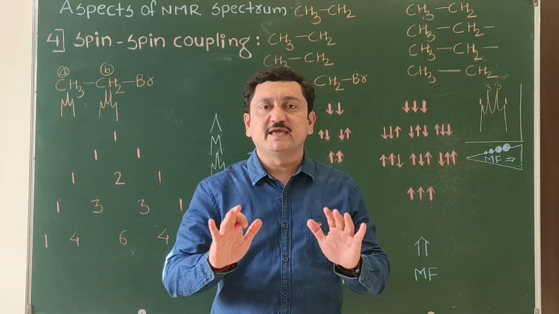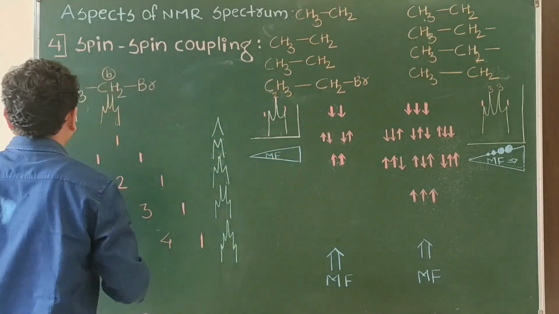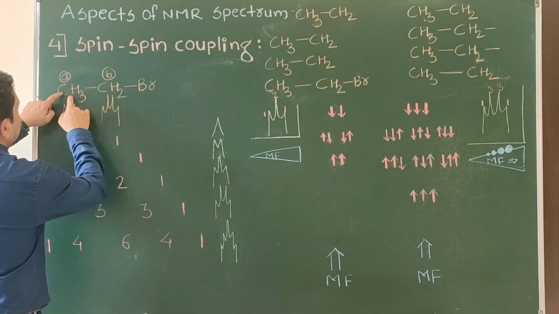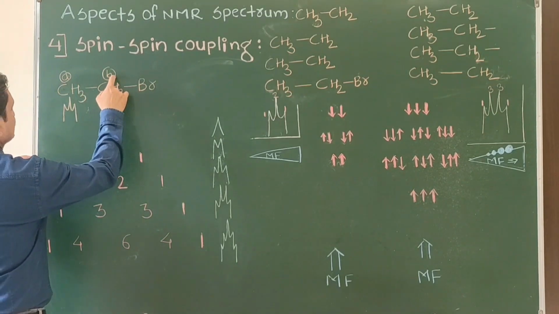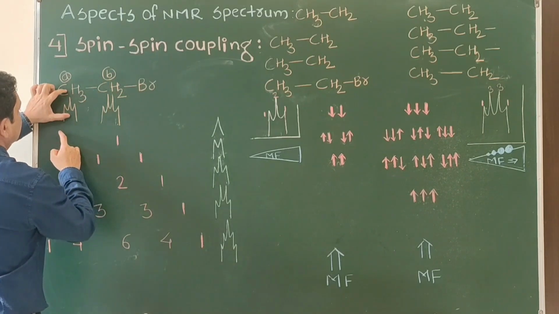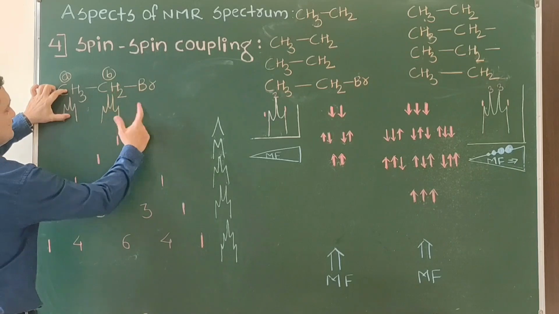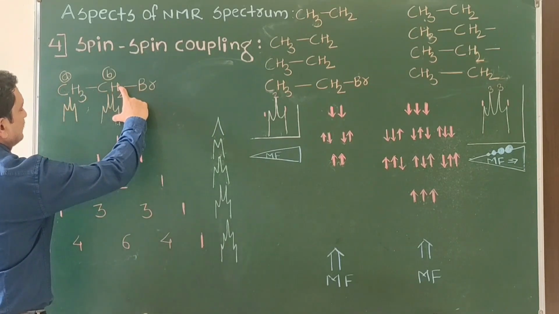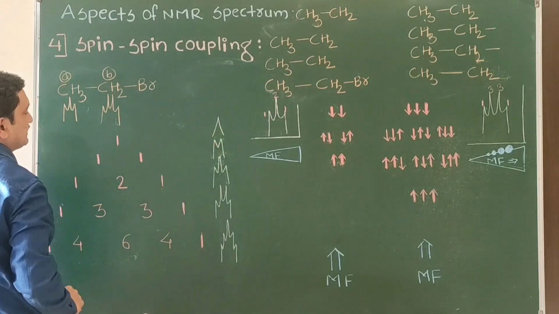Now we will see the exact reason for the splitting of the signal. We will take the example of ethyl bromide. They are non-equivalent to each other. One signal will be obtained for CH3, another for CH2. Signal of CH3 splits into a triplet due to 2 adjacent protons. Similarly, signal of CH2 splits into a quartet as there are 3 protons. Why splitting of signal occurs, we will see the conceptual reason.